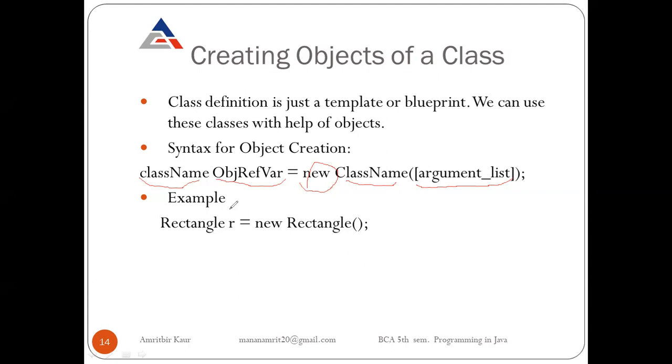So here is an example. We created a class Rectangle when we learned about class creation. Firstly, we write our class name, that is Rectangle. Then the object variable name, this is our object R. Then the new keyword, and then the class name. Then write parentheses and a semicolon. This is the syntax of object creation, and this is the example of object creation.